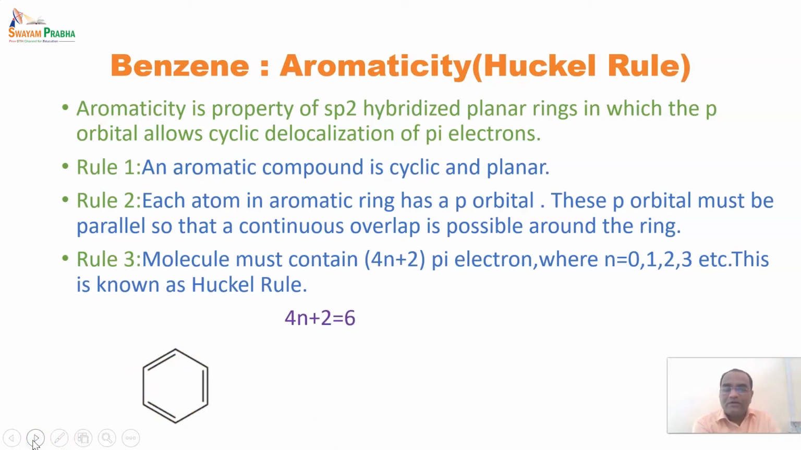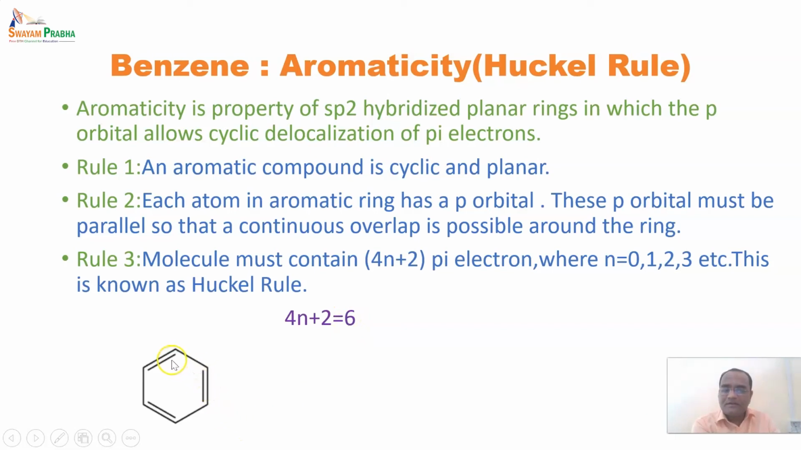After that, now we'll calculate according to Huckel's rule. The second rule is that the p orbitals must be parallel, so that there is continuous overlap. All these p orbitals are parallel, right? And after that, Huckel's rule, 4n plus 2 equals 6, right? So 6 indicates the number of pi electrons.